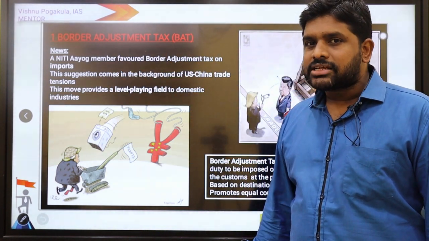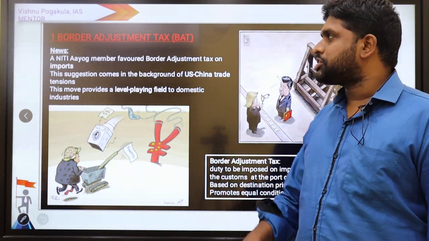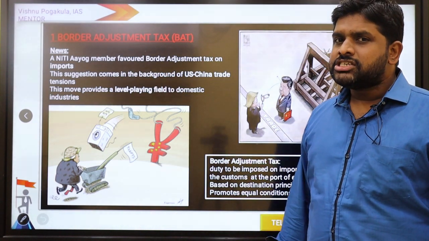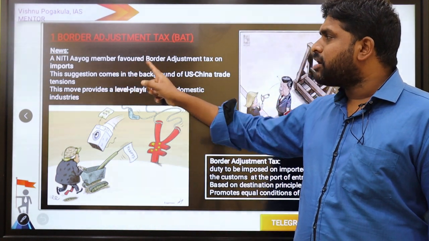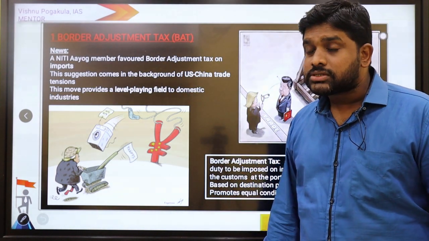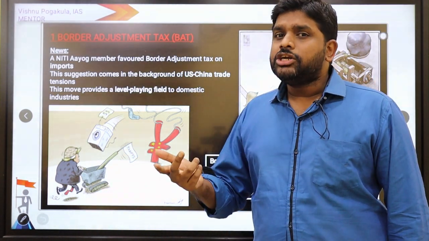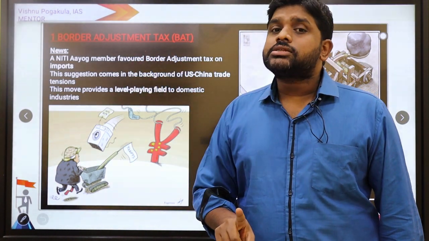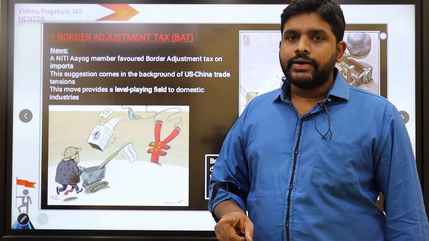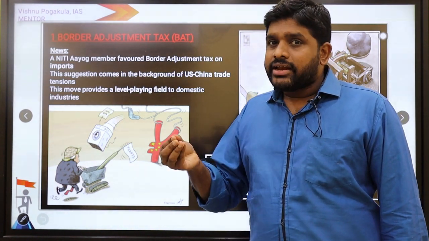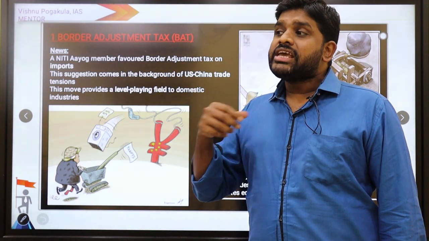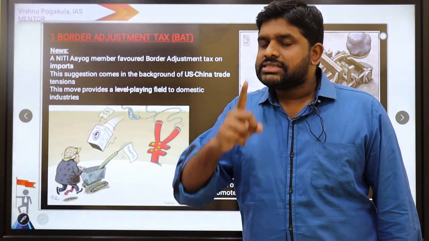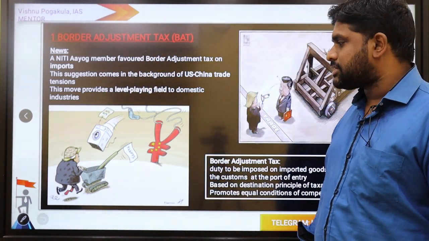So the border adjustment tax is an additional tax which is recommended by a Niti Aayog member. The Niti Aayog member favored border adjustment tax on imports. So in addition to customs duty, there would be a border adjustment tax, which is recommended, not implemented, so that we can control imports, by which we can also reduce the trade deficit. That is the major intention of this border adjustment tax.